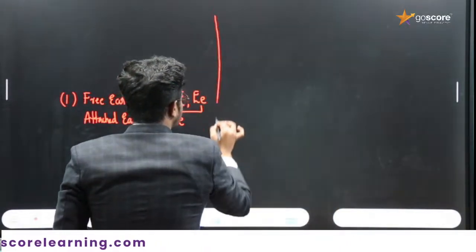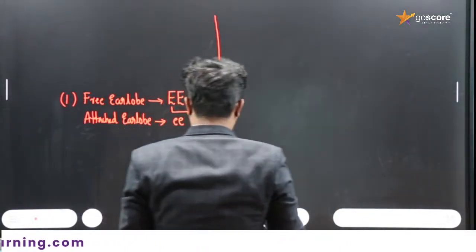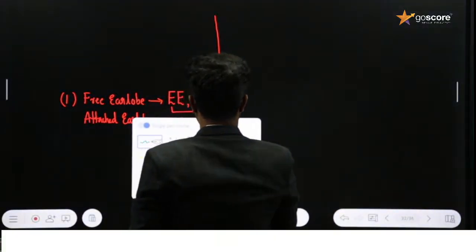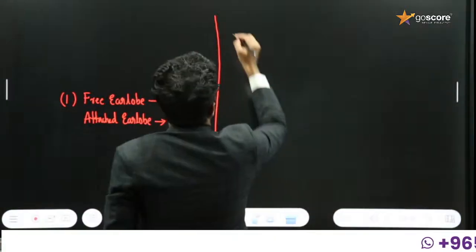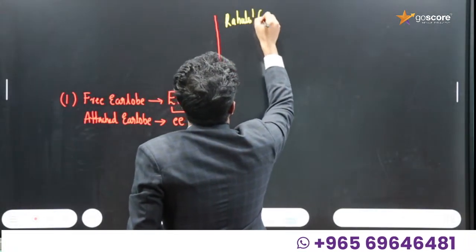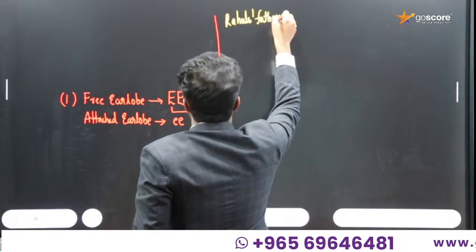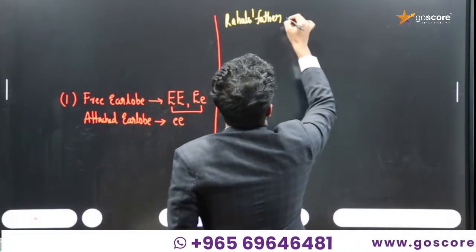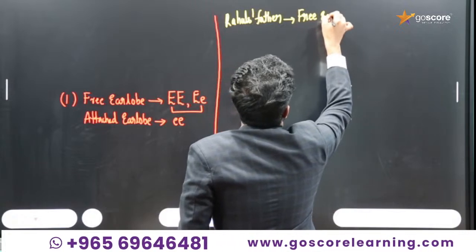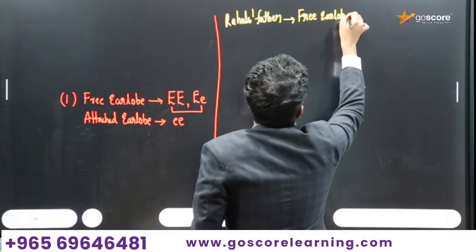Now we need to discuss the genetic composition. Rahul's father, free ear lobe.